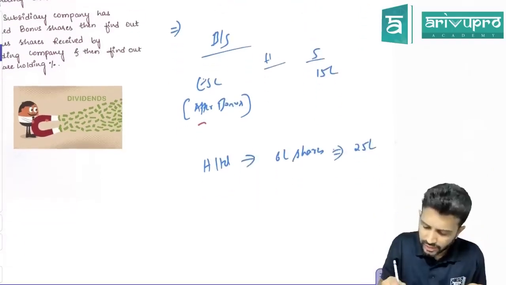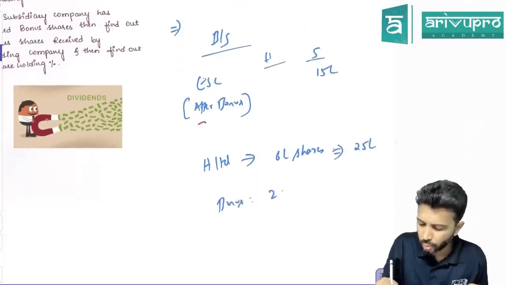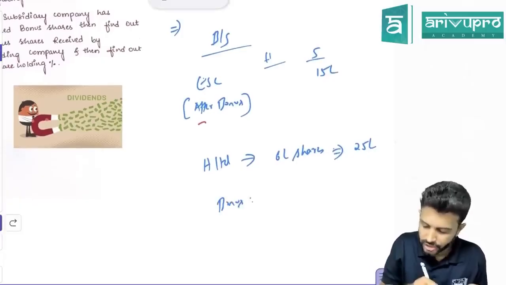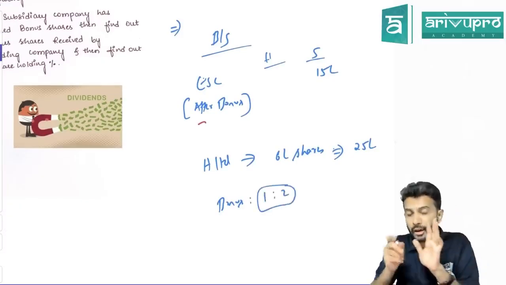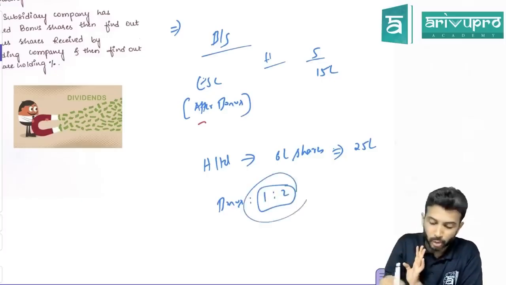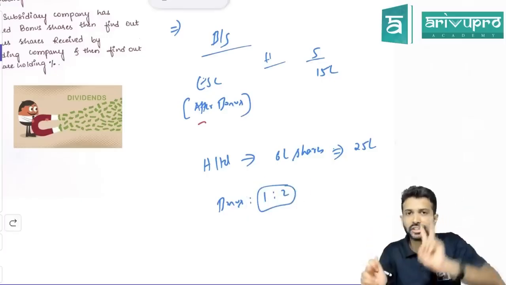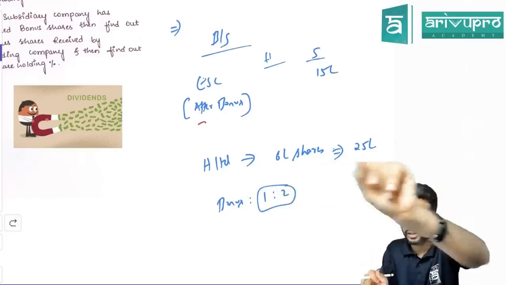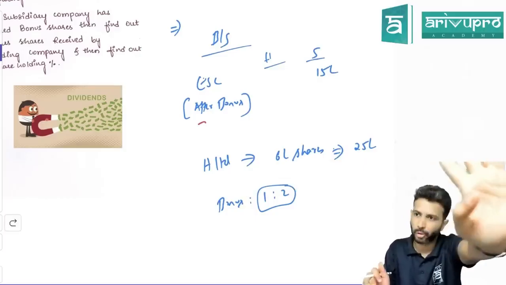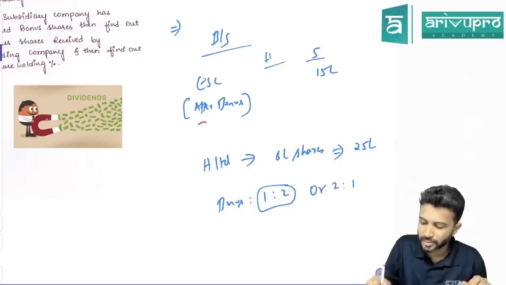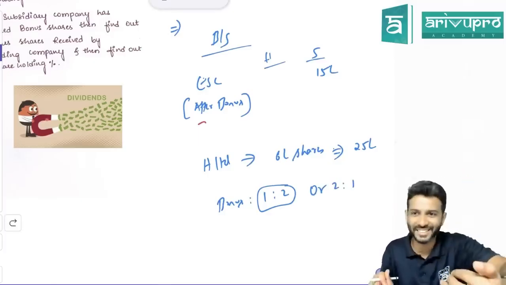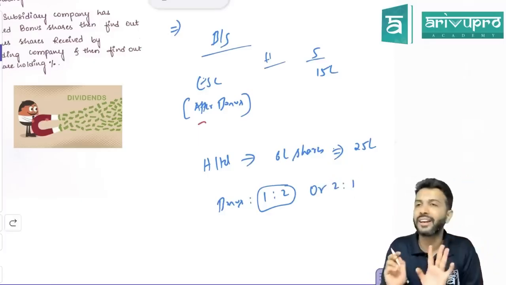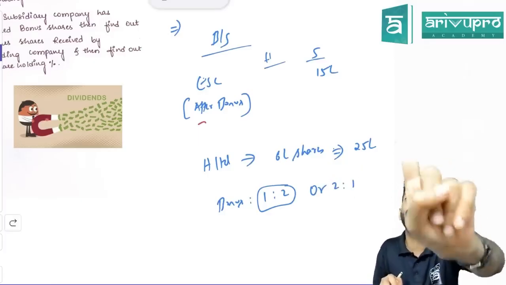And they will tell in the problem, bonus was given in the ratio of 2:1 or maybe 1:2. Don't be misled by the word ratio here. What it means is if you have 2 shares, you will get 1 bonus. Sometimes they'll give it as 1:2, sometimes as 2:1. Don't misread the ratio. The bonus number will always be lesser. Whichever they give, what it really means is if you have 2 shares, you will get only 1 as bonus.